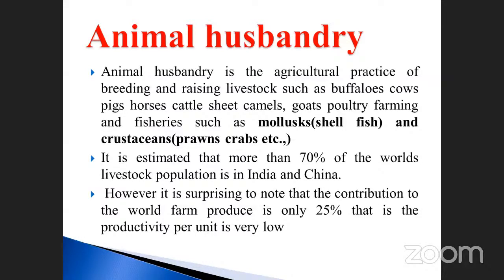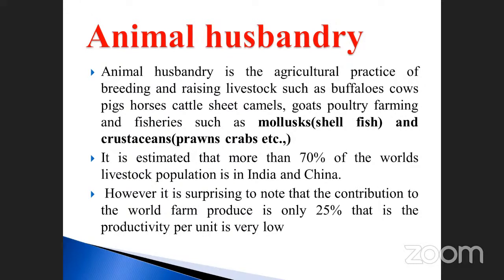So first, animal husbandry is the agriculture practice of breeding and raising livestock. Already we discussed the types of breeding, ex situ and in situ. In this part, we are going to discuss it very deeply.